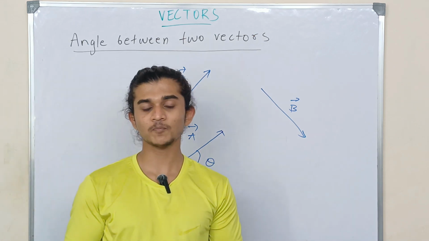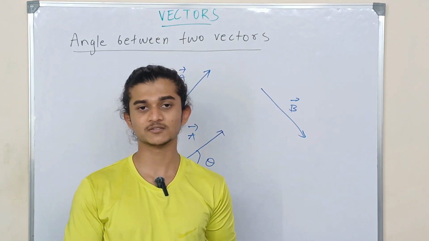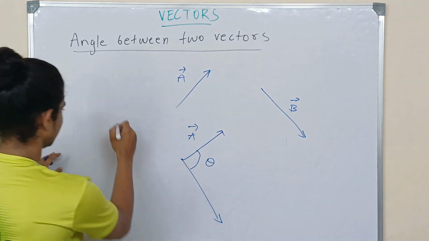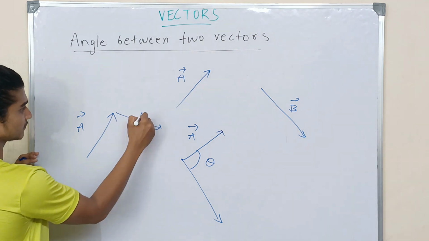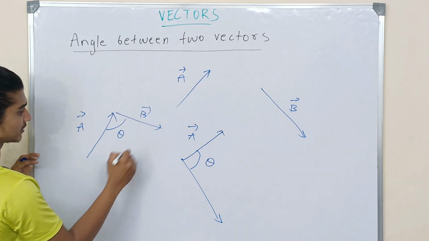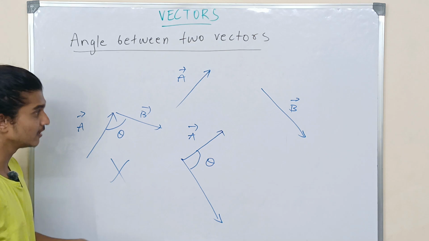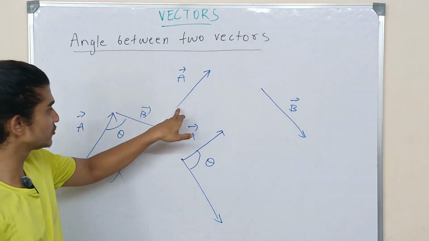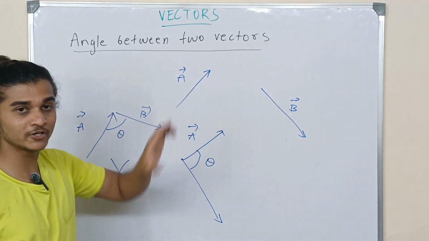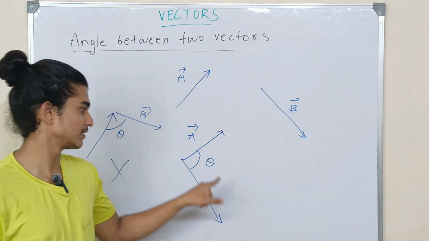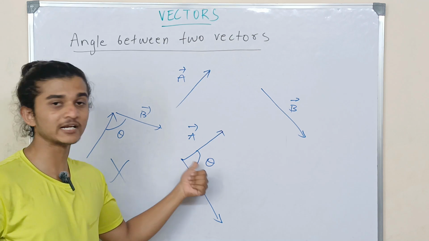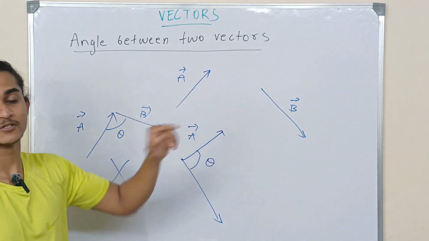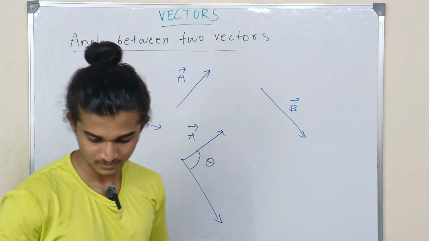This is a very important topic because normally students mess up this particular thing. They normally do this and say this is the angle between two vectors. No, this is not the angle between two vectors. The angle between two vectors is when you join their tails without altering the direction or the magnitude, and if you find the angle using a protractor or whatever you want, the angle you get there is the angle between two vectors. So let us solve a problem on this.